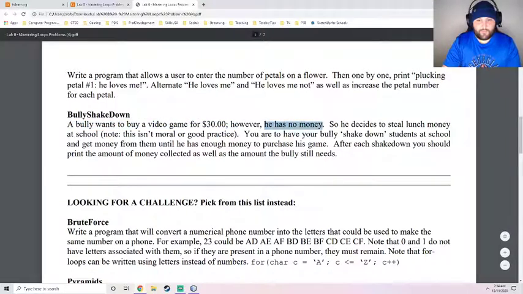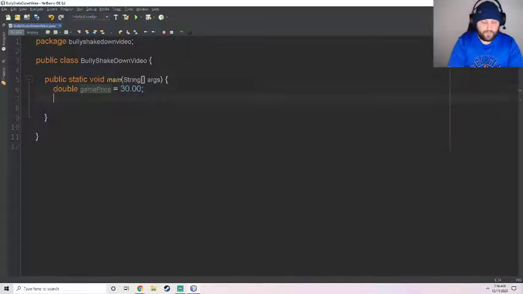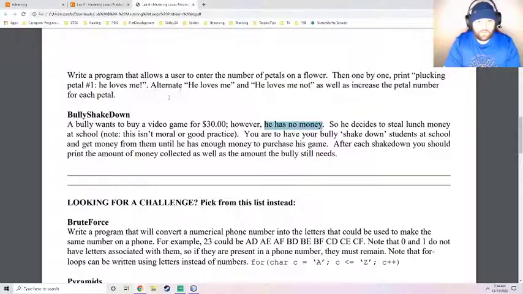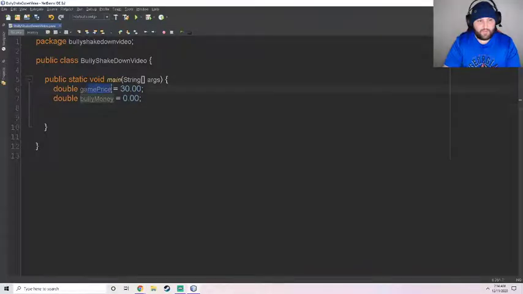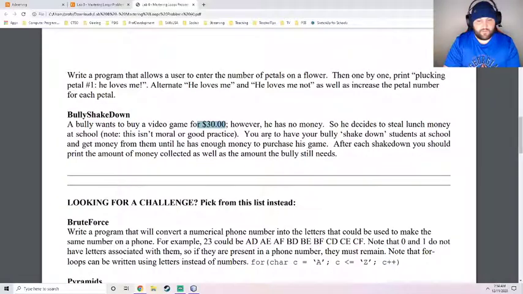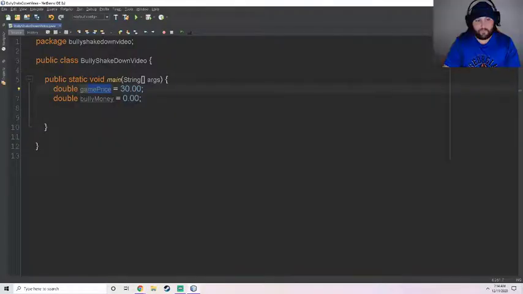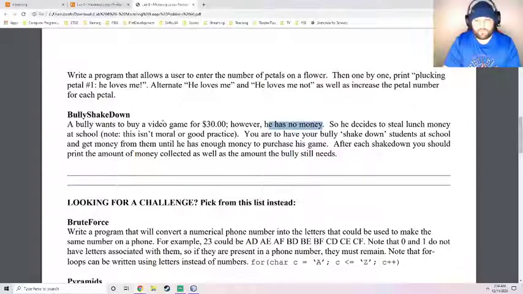However, he has no money, so we need something for the bully money, so how much money he has. So bully's money, he has $0 to start. That pretty much takes care of the first sentence. We have a variable called game price, which is $30. And he has no money, so the bully has no money, so we have bully money is $0.